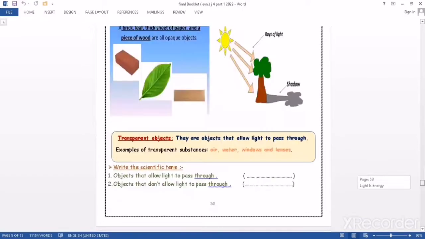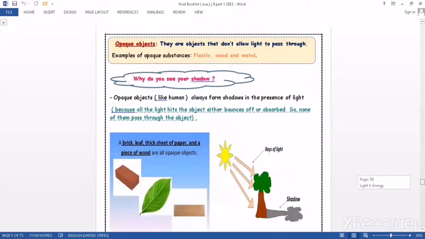Now, if we try to follow the light as it falls on an object, we will face 2 types of objects. First, objects that don't allow light to pass through them. For example, if we have a book and we shine the light on the book, anything behind this book we can't see.